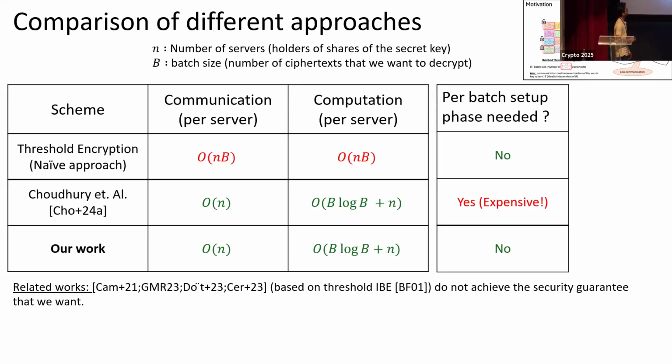There are some other related works which use threshold IBE, but these works do not achieve the privacy guarantee that we want. Basically, we want that the ciphertexts that are not part of the batch should not be decryptable. Whereas if you just use threshold IBE in a naive fashion, everything would be decrypted.